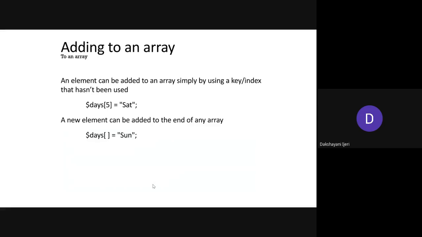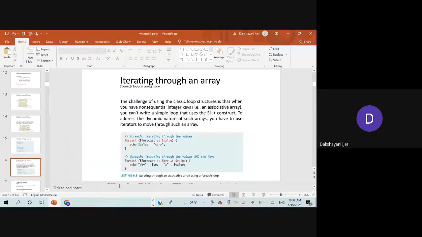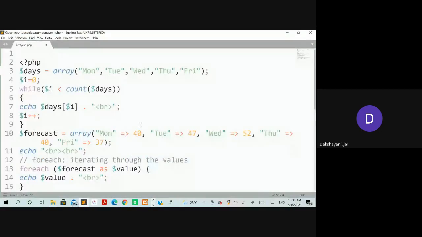I think I have written the example for this. Let's see that. In this example, you can see two arrays have been created, the same arrays we have just discussed. The days array, where we have added the elements directly, meaning the default indexing will be considered for this variable.